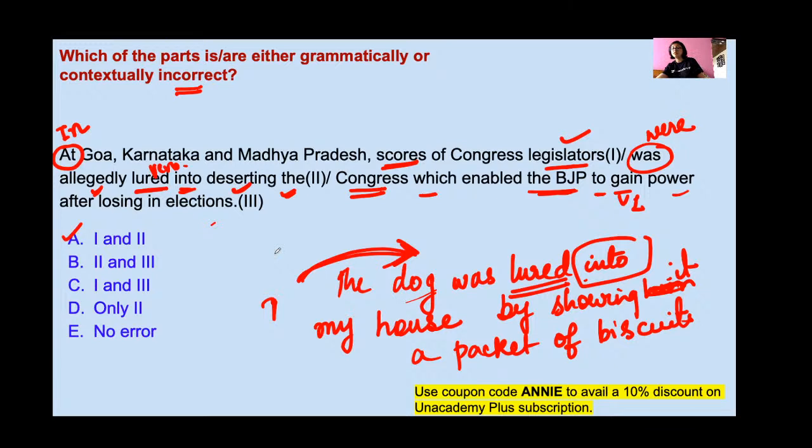Yes, Sakshi. The dog was lured into my house by showing it a packet of biscuits. Lured into. Lure means to tempt. Lalach dikhana. To tempt or to entice.